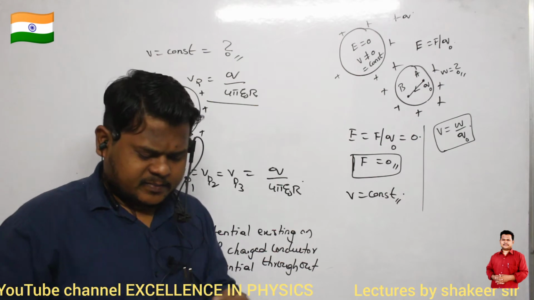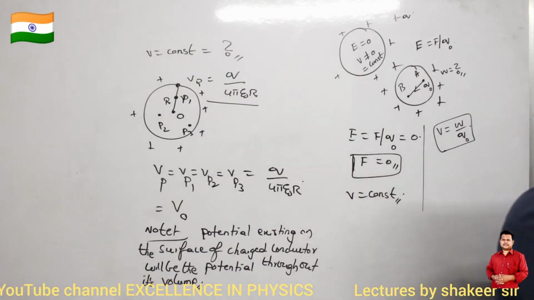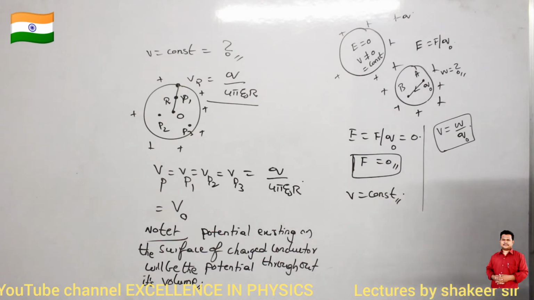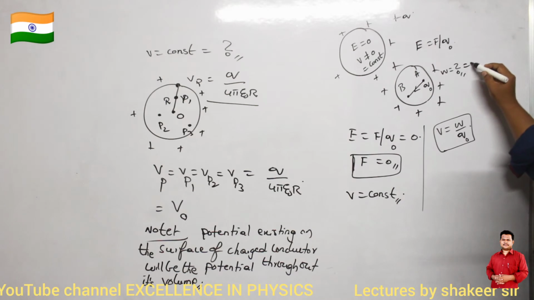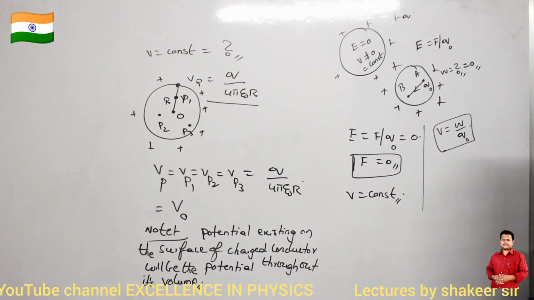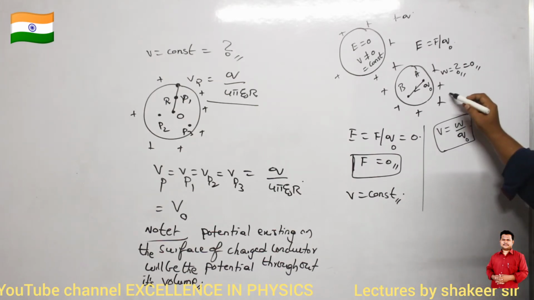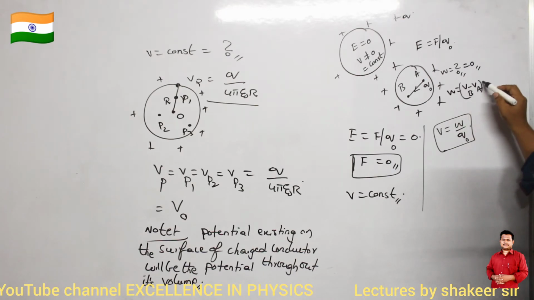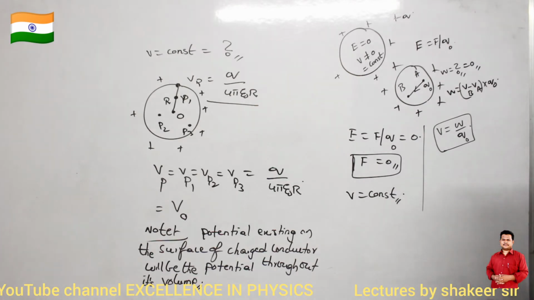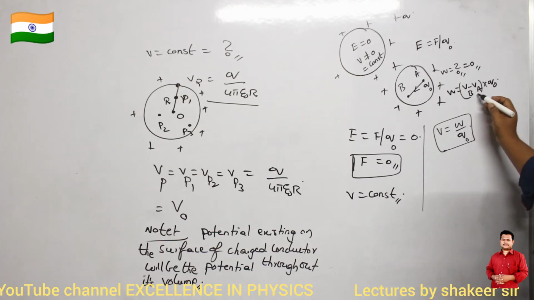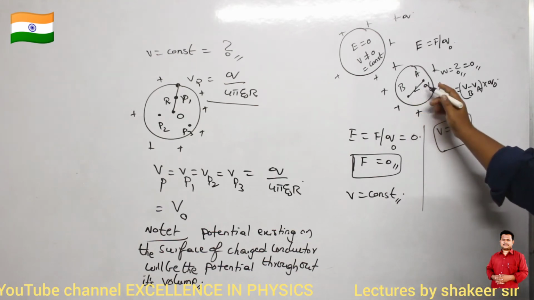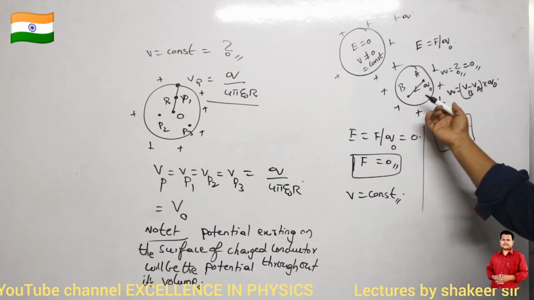Basic concept you should be very, very clear. It is definitely 0. Can you say what is the reason? Why is it 0? Work done is equal to (VB minus VA) into Q naught, no? This is the equation for work done. Work done is the potential difference multiplied by the charge which you are moving. Potential difference between both of them is how much? 0.